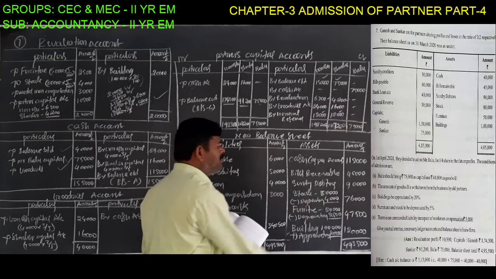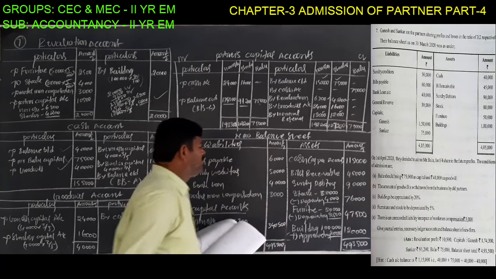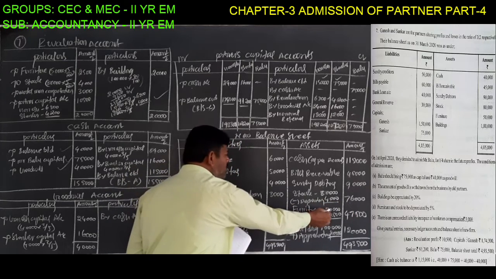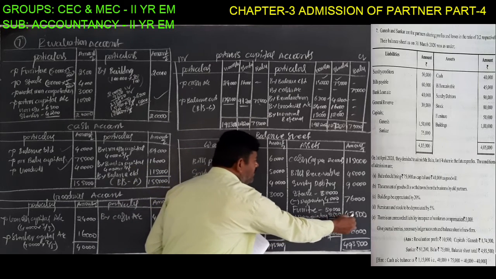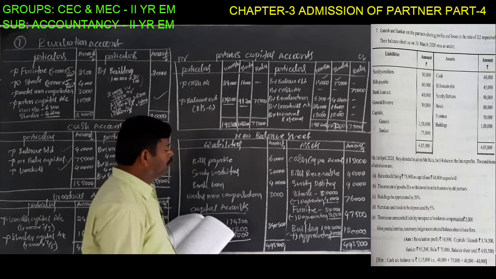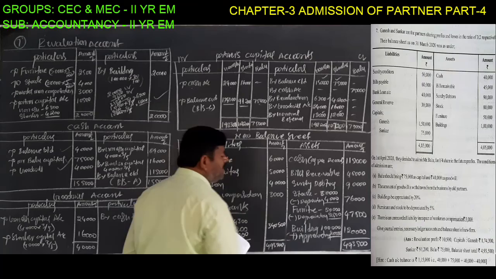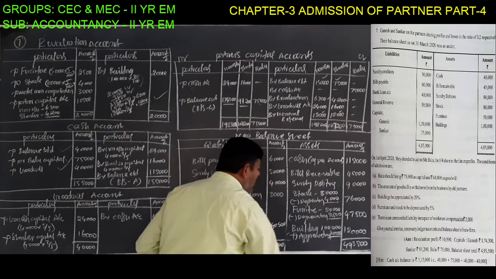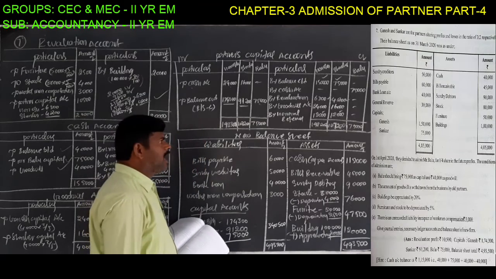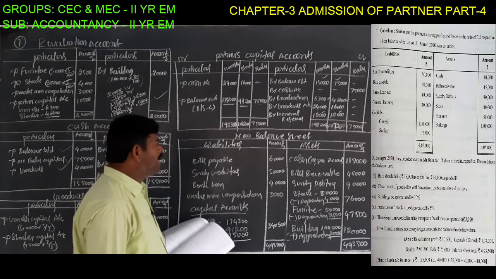Stock 80,000 rupees, depreciation is 4,000 rupees. We must deduct it from the stock value, 76,000 rupees. Furniture value is 50,000 rupees minus depreciation 2,500 rupees, 47,500 rupees. Building value 1 lakh rupees, appreciation 20,000, 1,20,000. The total amount is 4,93,500 rupees.